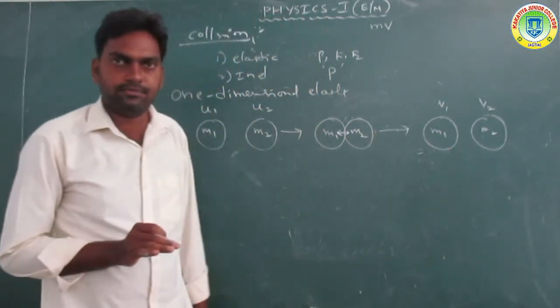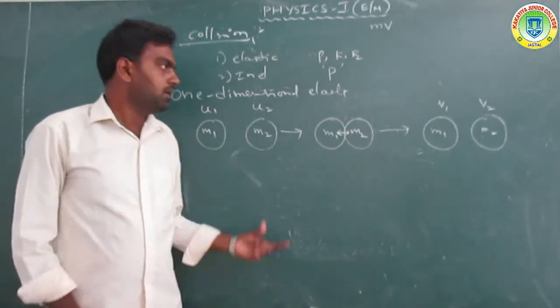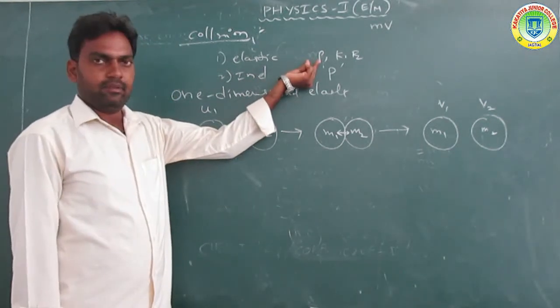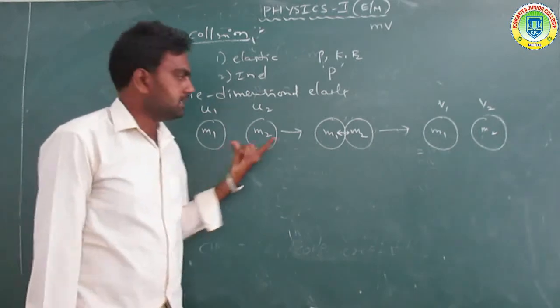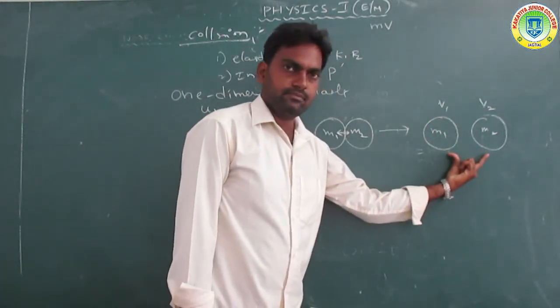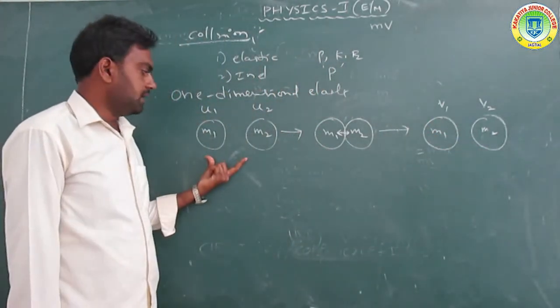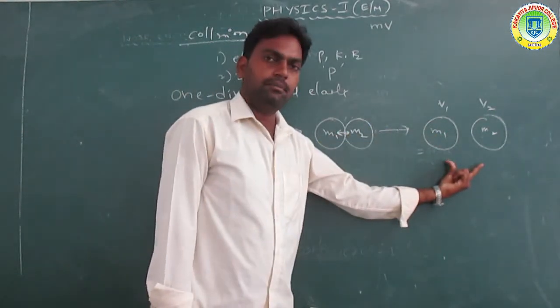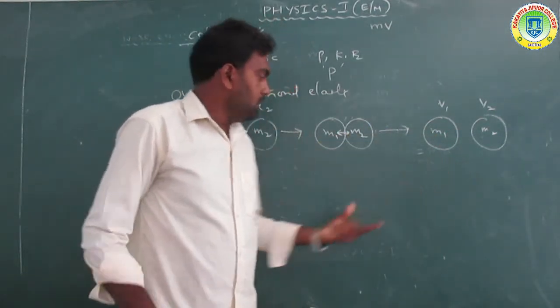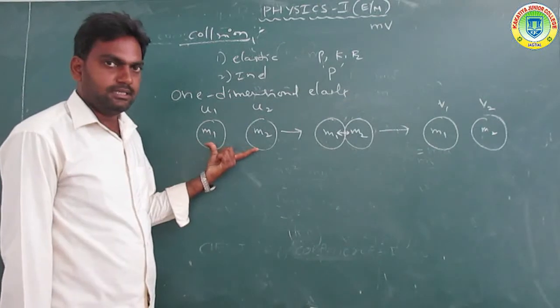According to the law of conservation of momentum, the momentum before is equal to the momentum after. The momentum of the system before collision is equal to the momentum of the system after collision.